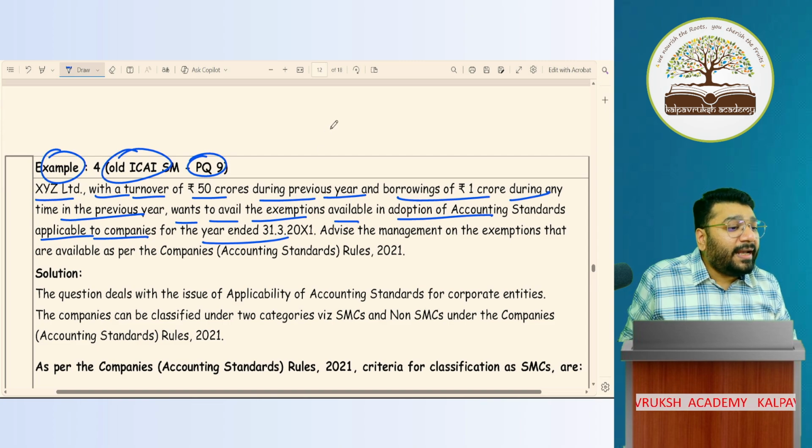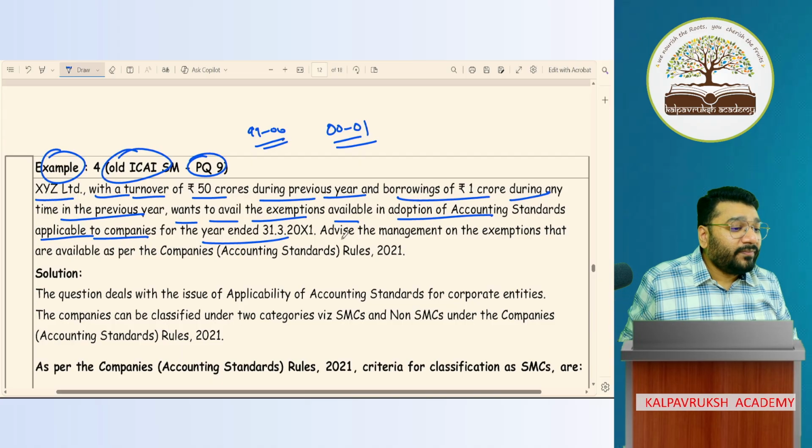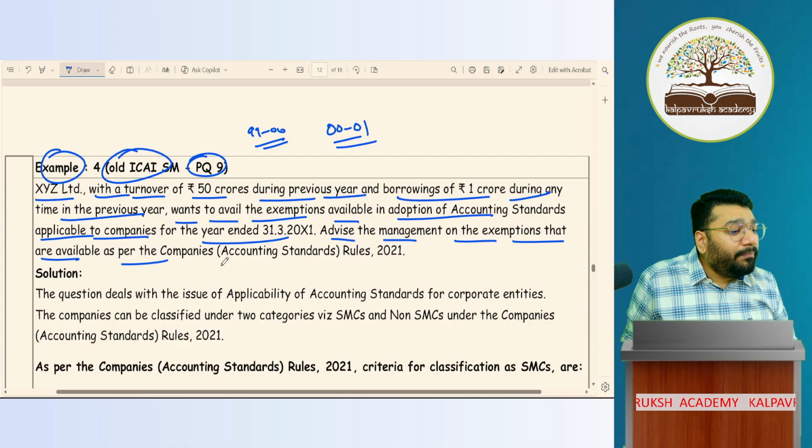So what is the current year? 2001. So what is the previous year? 1999-2000. When you were not even born, that year they're talking about. Advise the management on the exemptions that are available as per the Companies Accounting Standard Rules.